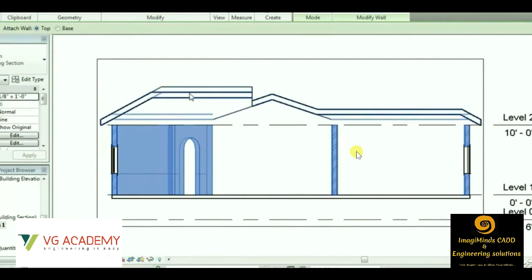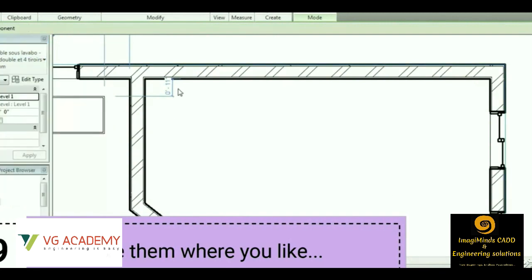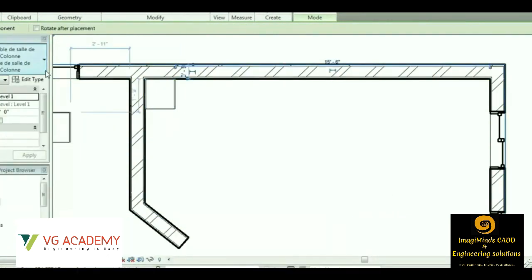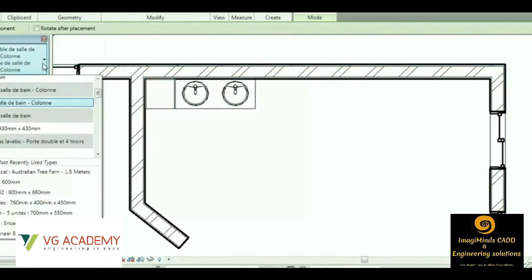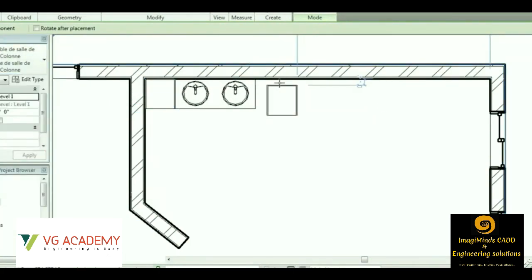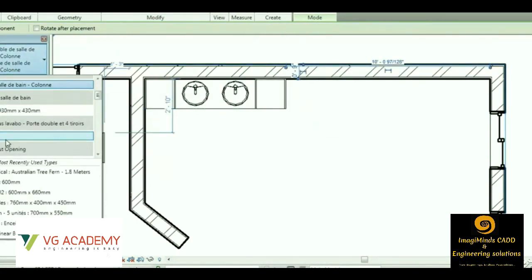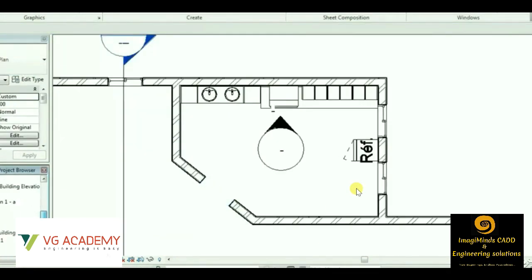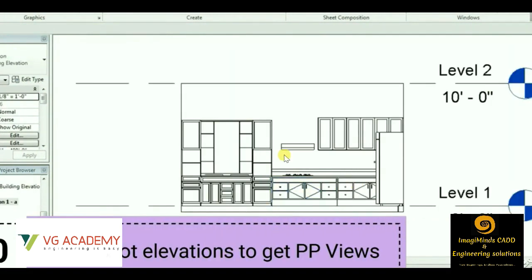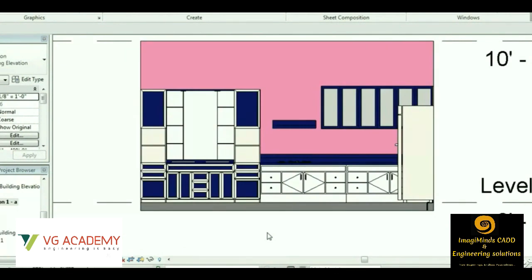So move to the next part, like placing the furniture. We have the furniture gallery, or the component gallery, from where we can import n number of furniture. Suppose we need any bed, chair, sofa, any type of furniture we require. We'll be searching for it in the Autodesk Revit library. From the library we'll be placing the furniture, and we can even visualize the 3D models of the furniture. Like this is the elevation view. I'll show you the 3D models of the furniture.